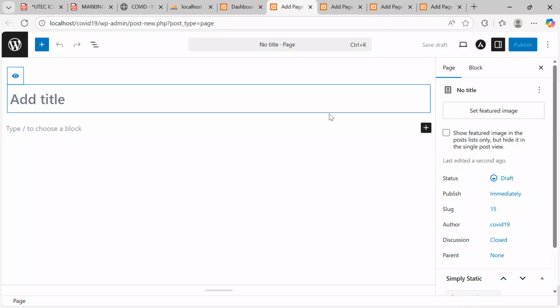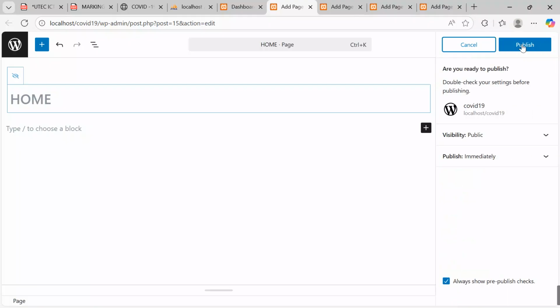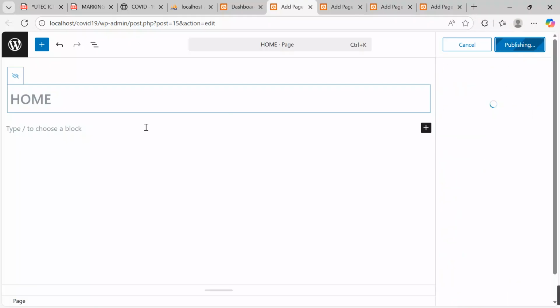Now after getting this, let's customize the pages. I'll come over here. This will be my home page. I type in here home. Let me call it home. Untick or deactivate this icon, then come and say publish. That is our first page. Then I will continue and go to the other page after saving.